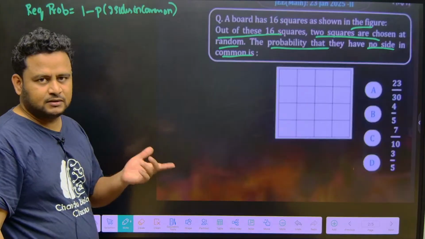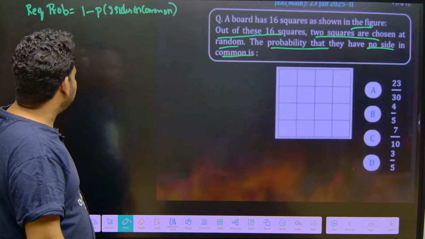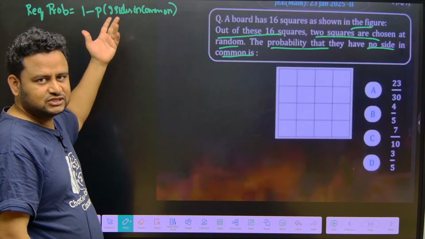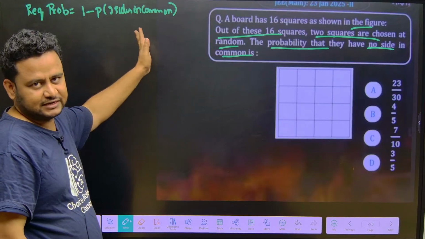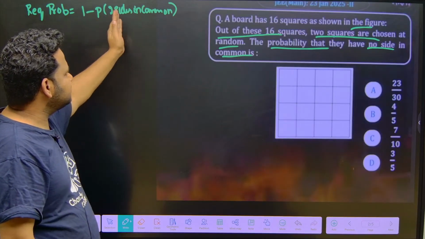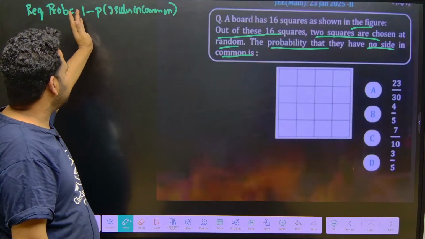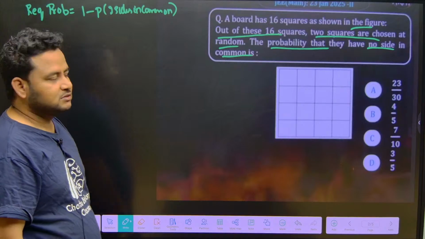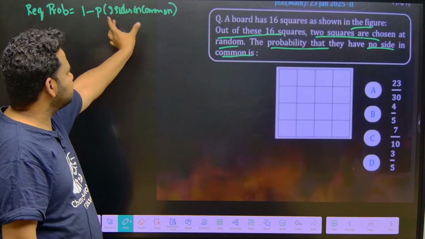We know that the probability of an event is equal to 1 minus the probability of the event not occurring. So required probability is 1 minus the probability of 2 sides in common. If I find 1 minus this, it gives the probability of having no sides in common. So first we have to find the probability of 2 sides in common.